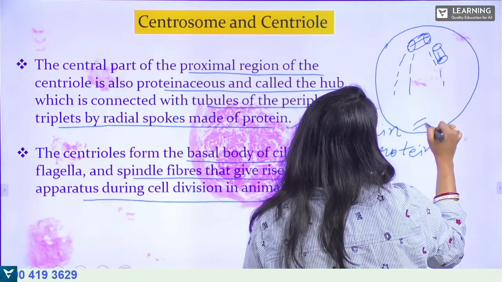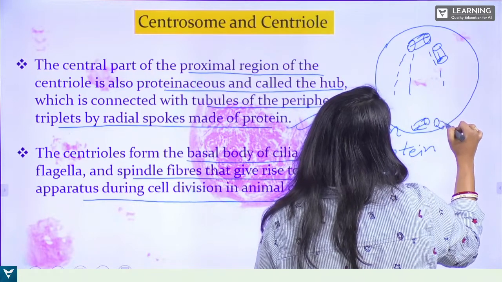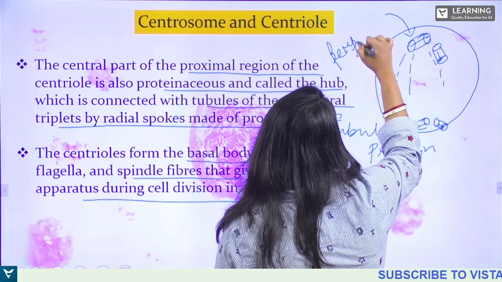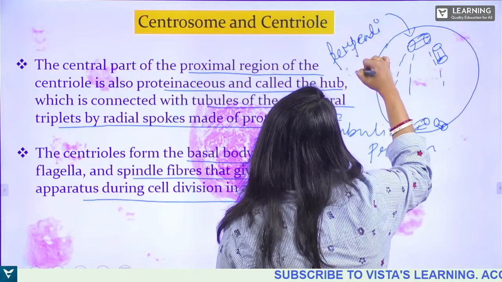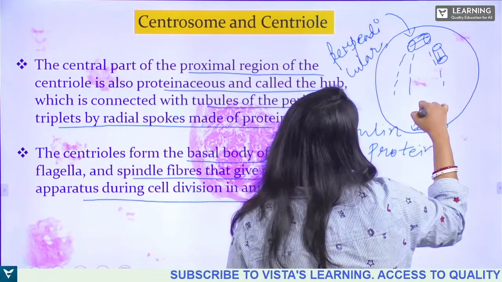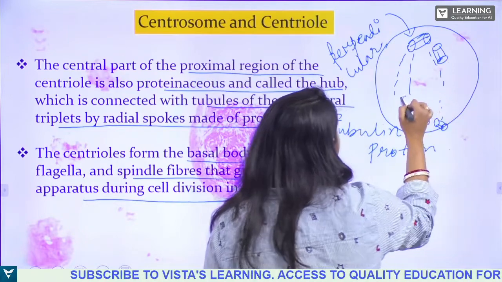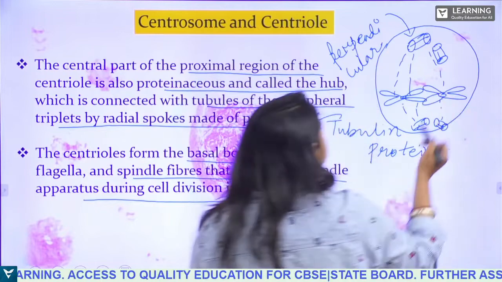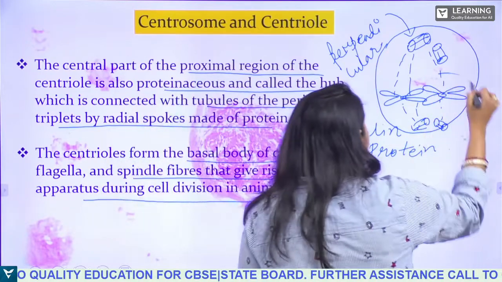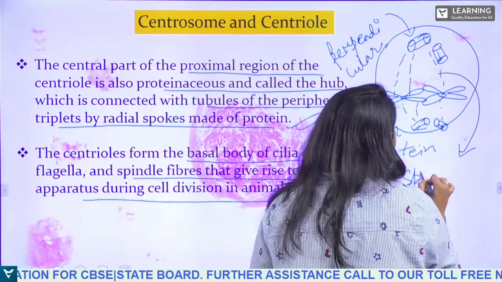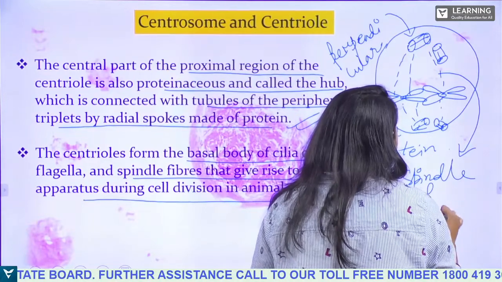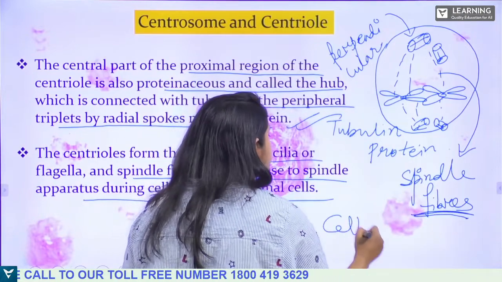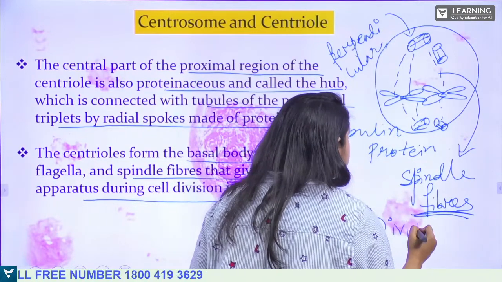Here also it is present on both sides and it is lying perpendicular. So these are the spindle fibers, and it will help the chromosomes to divide. So the centrosomes are attached to the spindle fibers and they are responsible for the process of cell division.